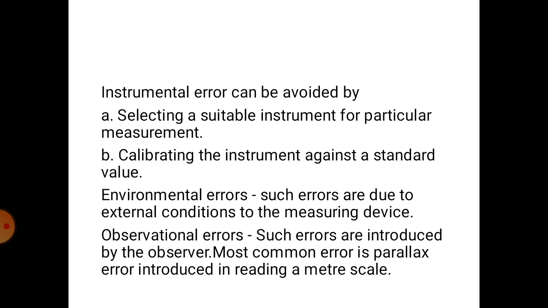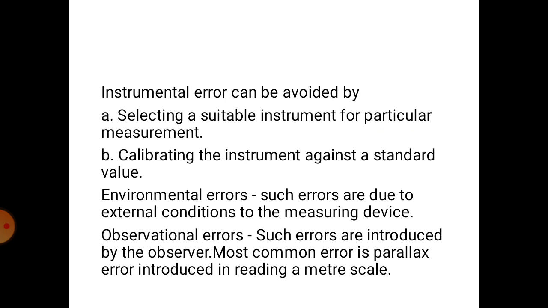Second one is environmental errors. Such errors are due to external conditions to the measuring device. And third one is observational errors. Such errors are introduced by the observer. Most common error is parallax error, introduced in reading a meter scale. So basically the observational errors are those.